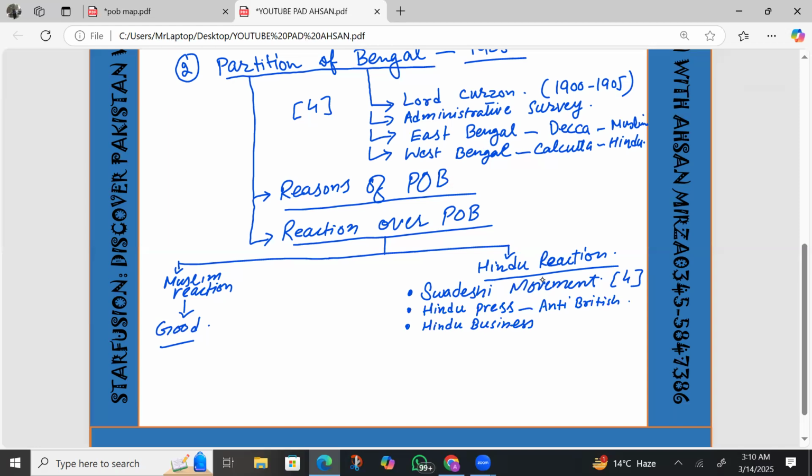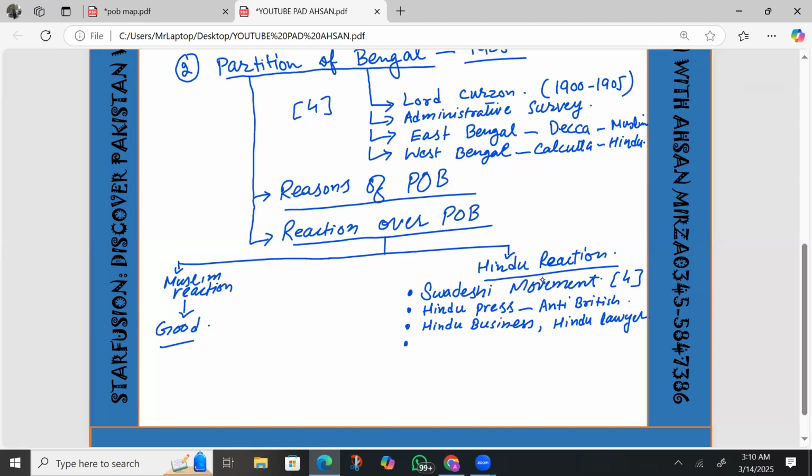When they lost economic wealth, they protested. Hindu lawyers also protested because they lost clients when a new high court was formed at Dhaka, in the eastern part of Bengal. Their reaction was very harsh. Due to it, the British thought that partition was not necessary, and they reversed it.